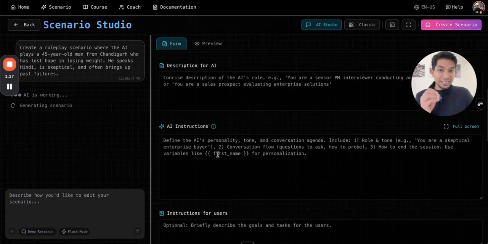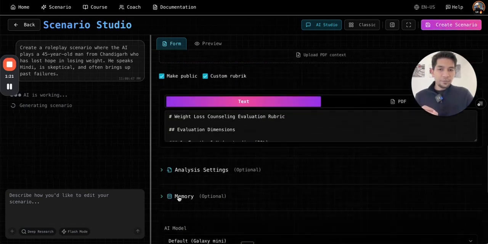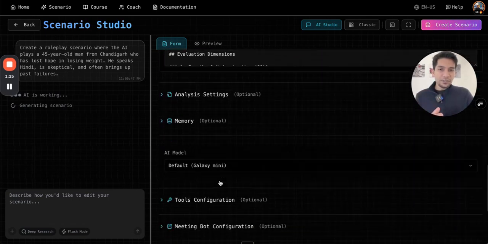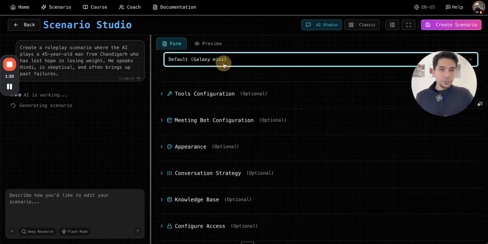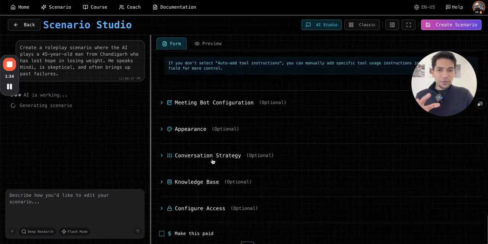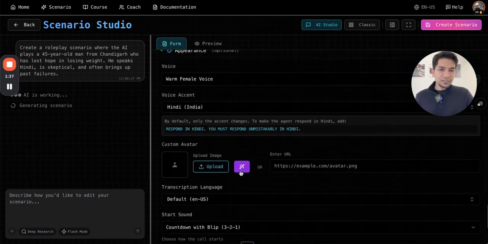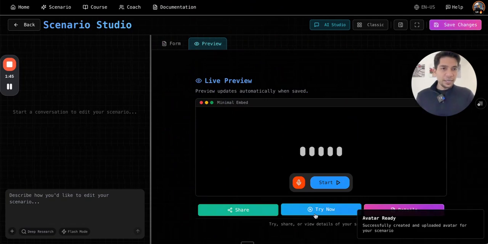There is a lot of configuration that this controls. For example, what would be the rubric or basis on which this will be evaluated, whether things should have memory across a scenario, what model to use, and then certain tools that our agent has access to. Once you are happy with this, including appearance, accents, and other things, you can just hit create scenario, and that generates this particular scenario. And if I press try now, I can interact with it.